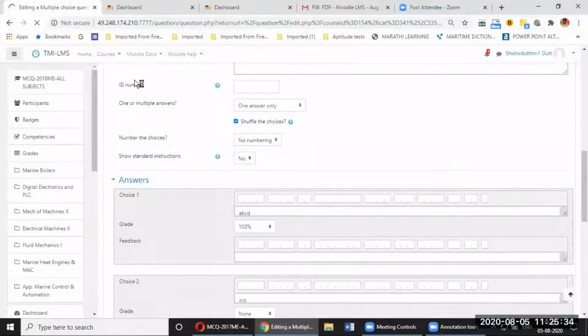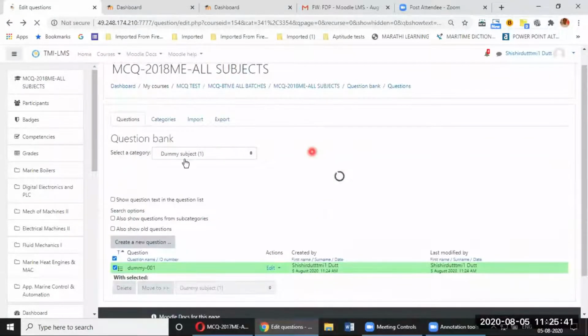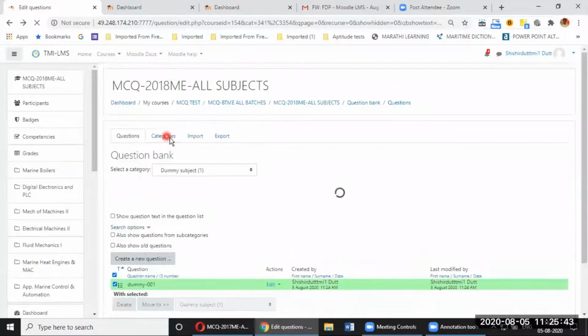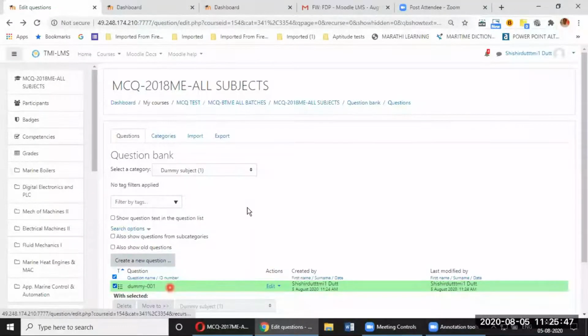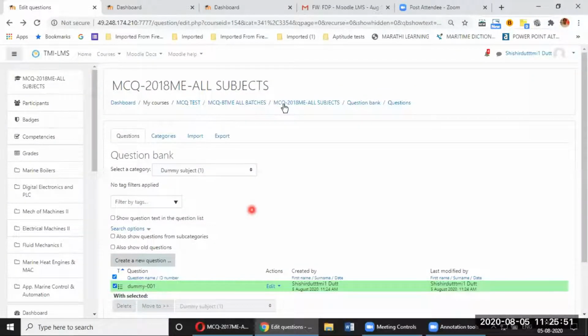Now let me go back and create a quiz again, because Govind Rajan sir's doubt was regarding the quiz. One question has been created over here. Now I'll go to this parent category, MCQ 2018 all subjects.